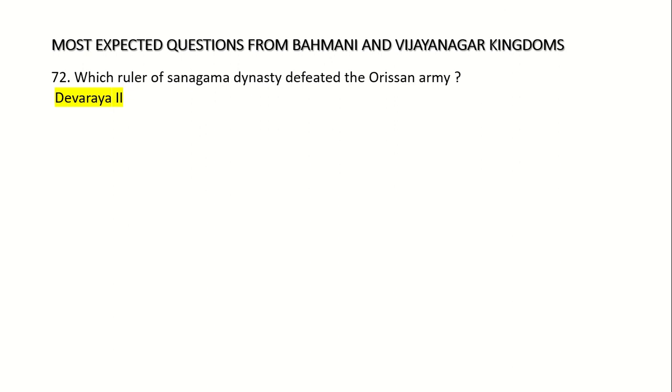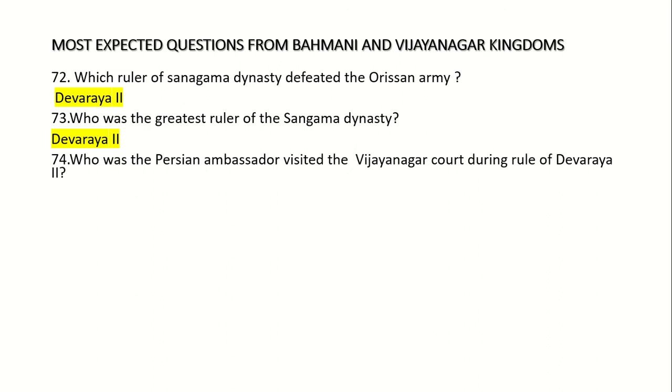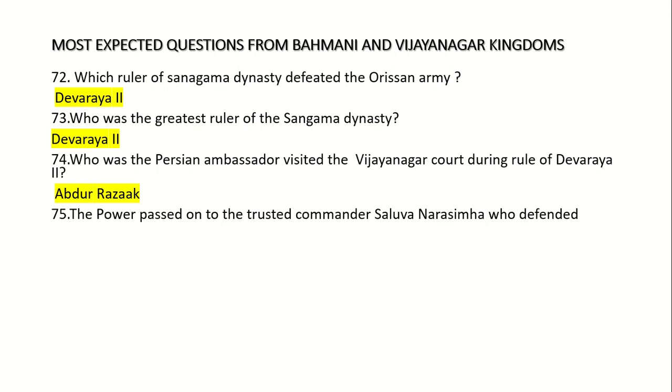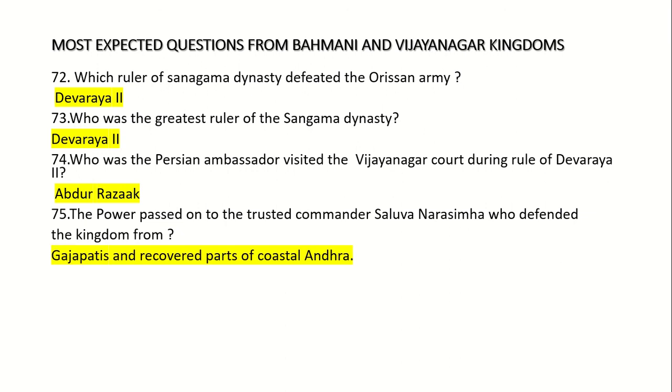Devaraya II. 73. Who was the greatest ruler of the Sangama dynasty? Devaraya II. 74. Who was the Persian ambassador visited the Vijayanagara court during rule of Devaraya II? Abdul Razak. 75. The power passed down to the trusted commander Saluva Narasimha, who defended the kingdom from Gajapatis and recovered parts of coastal Andhra.